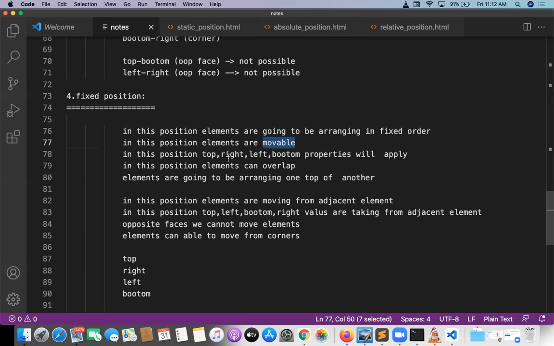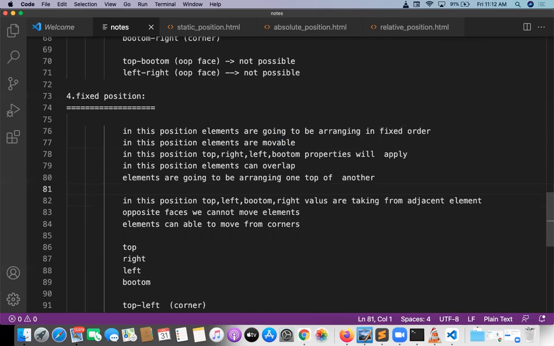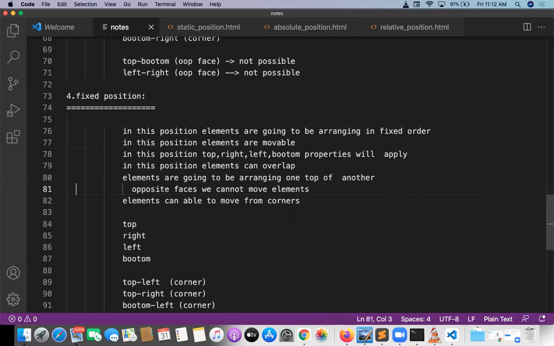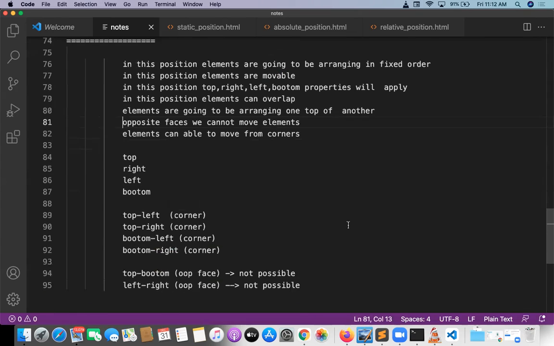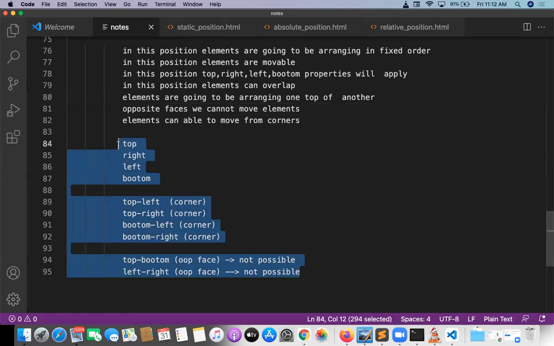In this position, top, right, left properties will apply. In this position, elements can overlap. Elements can be arranged on top of another, all these things. Moving from the adjacent element is not there. And opposite faces can't move the element. That is clear. And elements can move from the corners. That is clear. So all these are common.